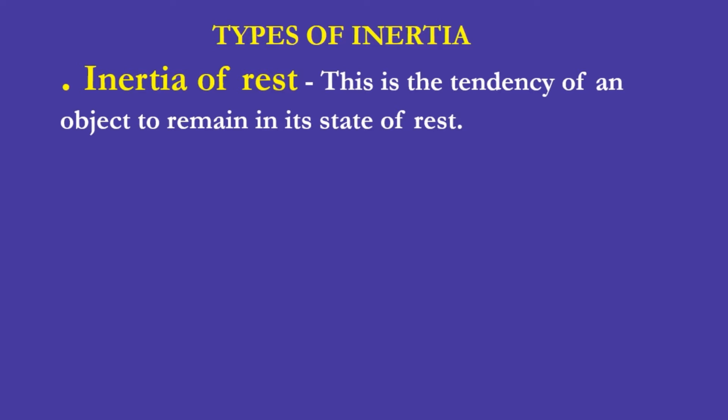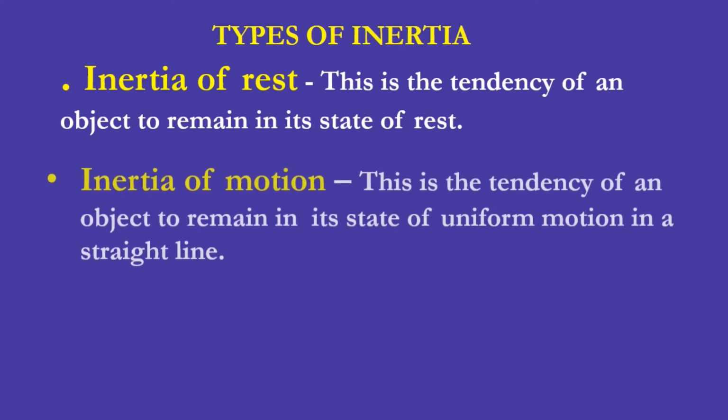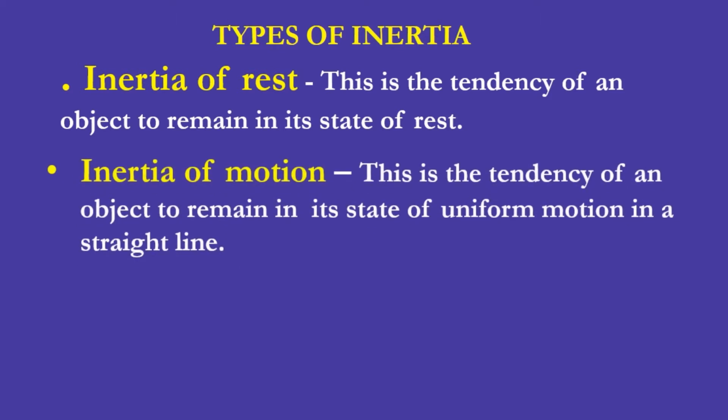The second type is inertia of motion. This is the tendency of a body to remain in its state of uniform motion in a straight line. When a moving bus suddenly stops, a person standing in it falls forward. This is due to the inertia of motion.